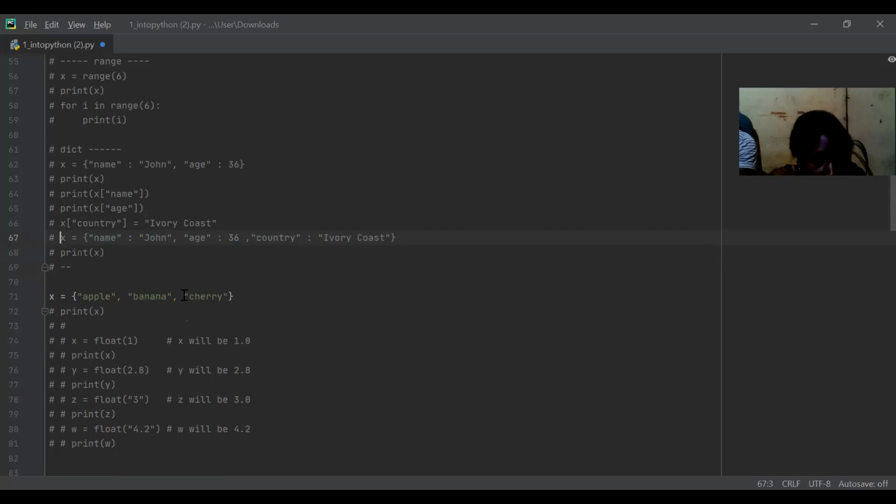Is that a form of array for Python or what? No, this isn't a form of array, because if you create an array, you can only create an array for numbers or strings. Here we have age, which is 36, which is a number, which is int, and we have a string, which is Ivory Coast. Okay?